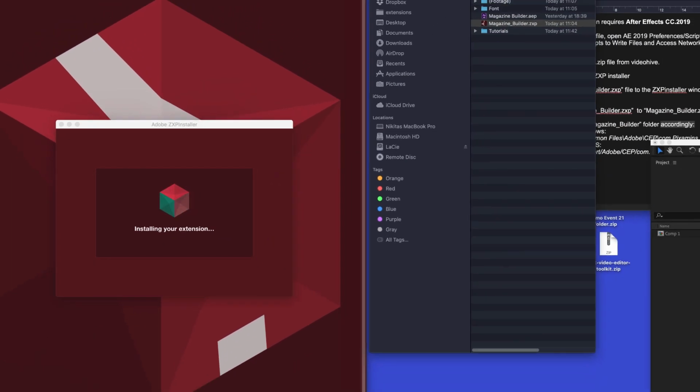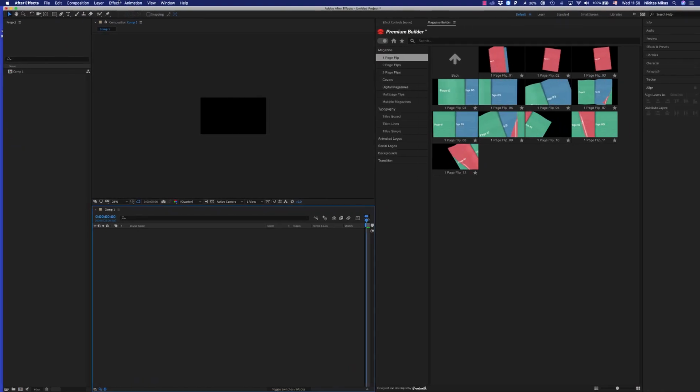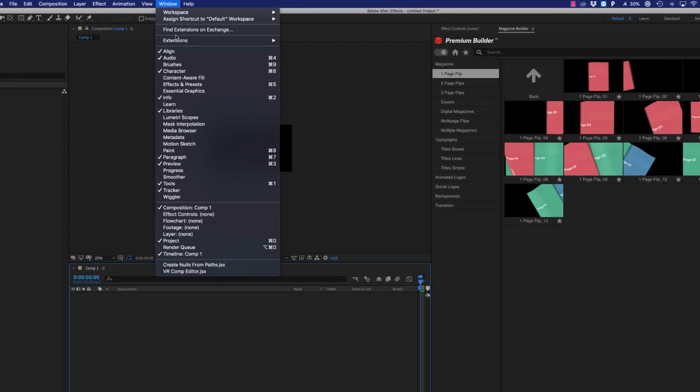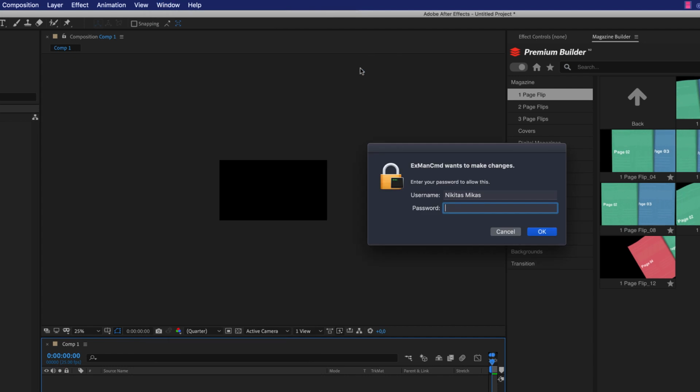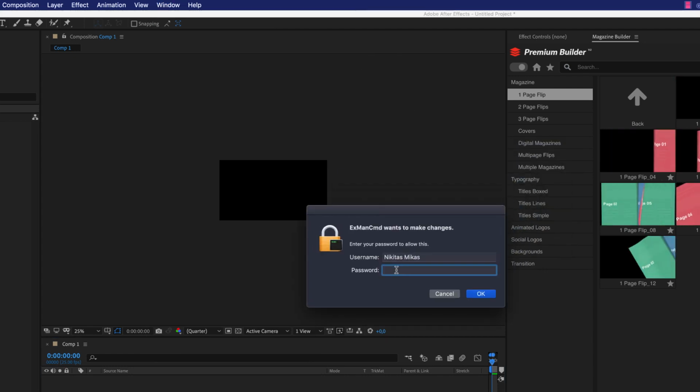Then go to your After Effects, go to the Window Extension menu and check the installed builder. In this case, the installer asks for permission to write the files.